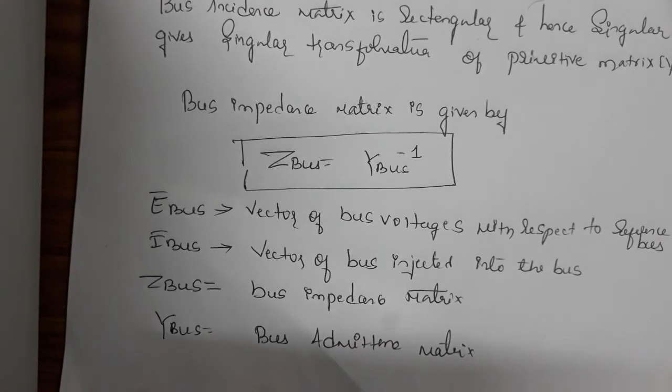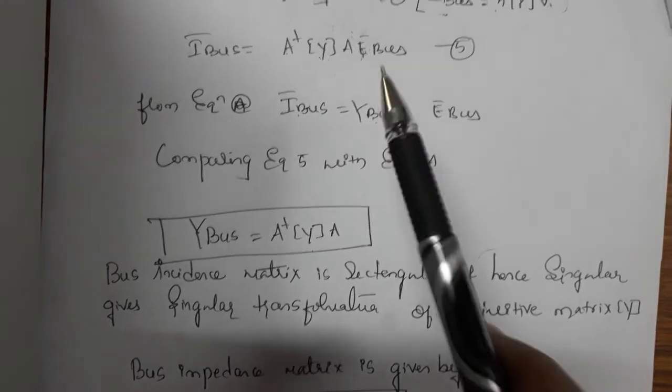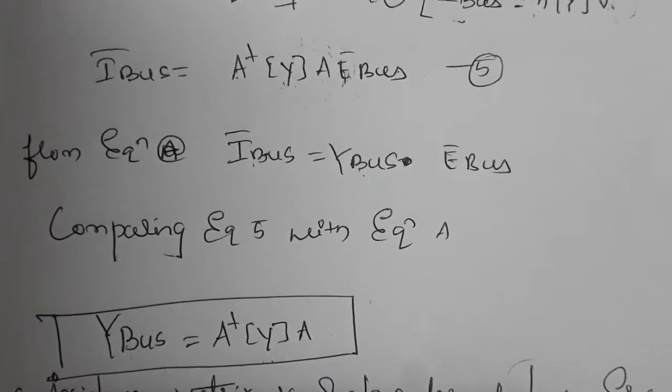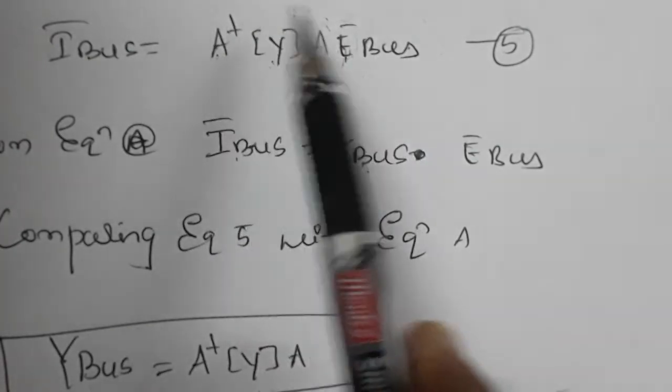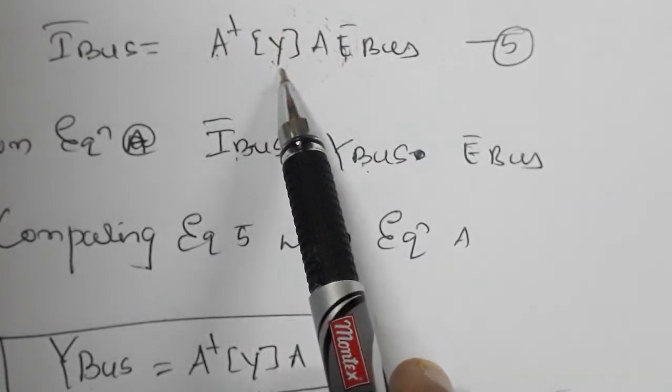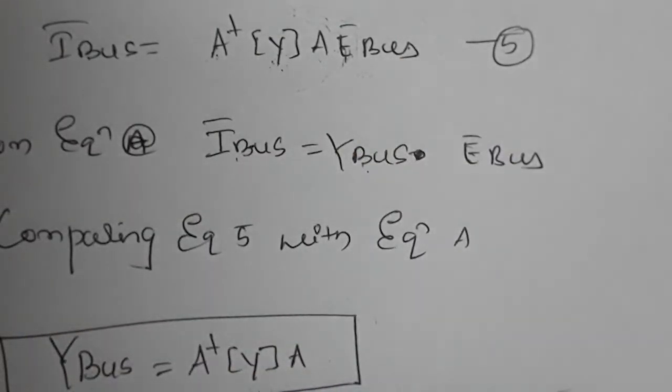Shall we go on to a simple problem once we finish this singular transformation derivation? Whatever simple problem I discuss here will make it easy to understand what we have derived. In a problem, they may either give a network or specify it in table form, and from that you have to form the value of A. We have to form A transpose and A, along with Y. Once you get all these, you can multiply easily. We will go through different problems so that it will be easy to understand.